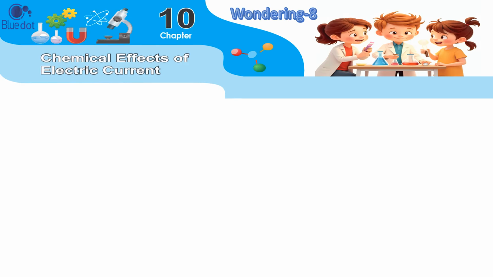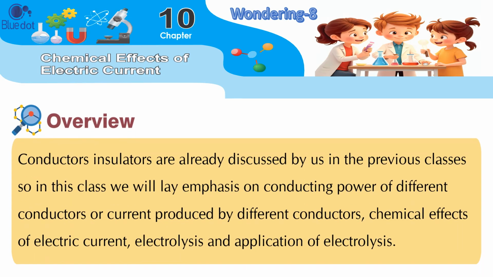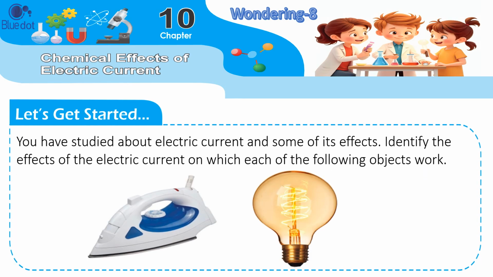Chapter 10. Chemical Effects of Electric Current. Overview. Conductors and insulators have already been discussed by us in the previous classes, so in this class we will lay emphasis on the conducting power of different conductors, or current produced by different conductors, chemical effects of electric current, electrolysis and applications of electrolysis. Let's get started.